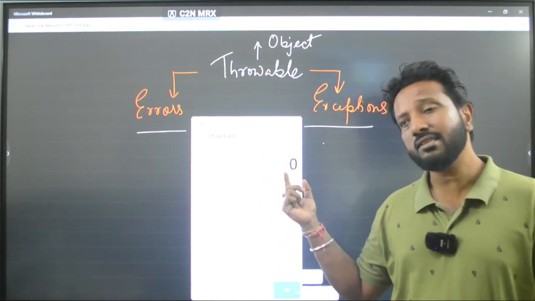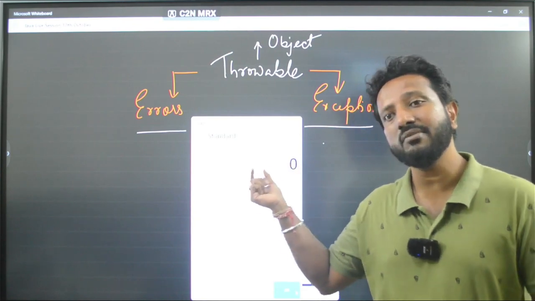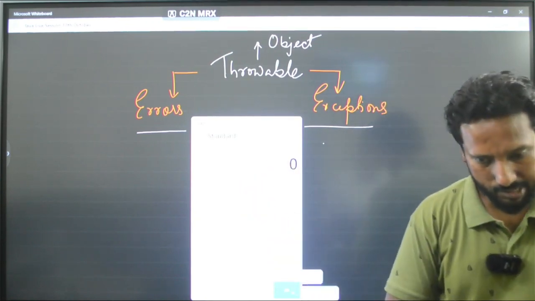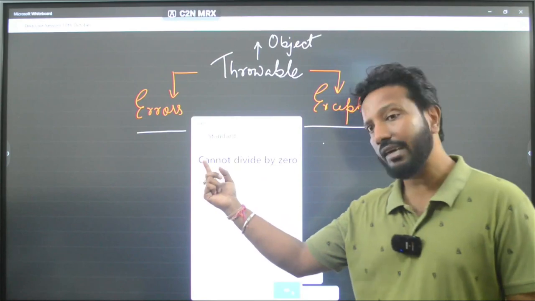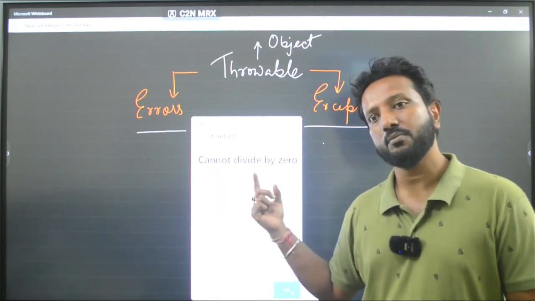In mathematics, division by 0 is what? Infinity, right? Let me press the equal sign. You can see here, right? "Cannot divide by 0" is coming. So,